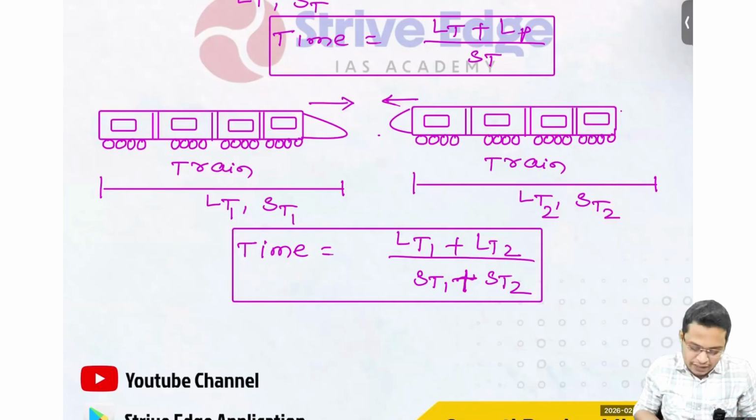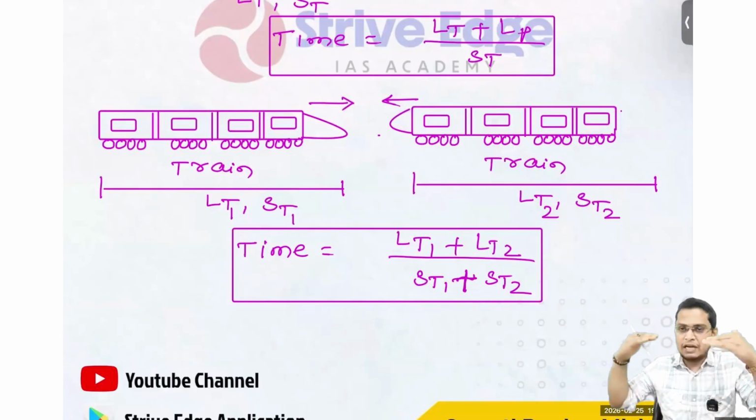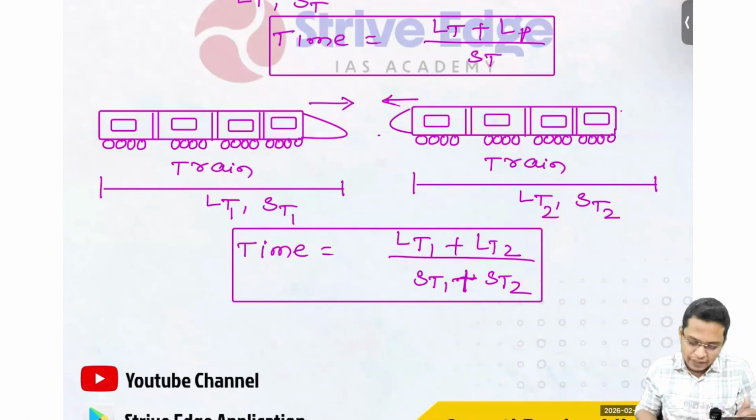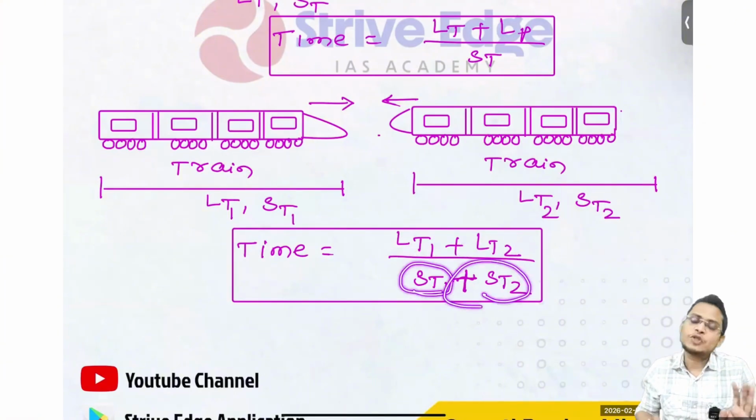So total time required equals the length of the first train plus the length of the second train, and they are moving in the opposite direction. So in this case, we can clearly say that their speeds will be added because they are moving in opposite directions. So speed will be added, relative motion will be high. So time taken equals total distance LT1 plus LT2 divided by speed of train 1 plus speed of train 2.